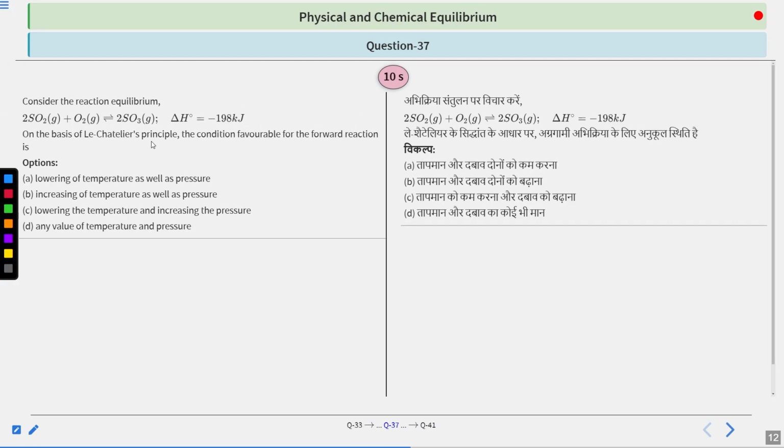Next question says that consider the reaction 2SO2 plus O2 gaseous giving us 2SO3 gaseous, for which delta H naught is minus 198 kilojoule. Now, on the basis of Le Chatelier, we have to see the condition favorable for the forward direction. Options are: A, lowering of temperature as well as pressure; B, increasing of temperature as well as pressure; C, lowering the temperature and increasing the pressure; D, any value of temperature and pressure. So your time to solve this question starts now.